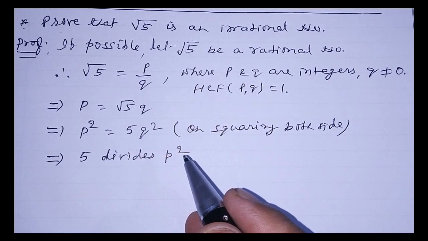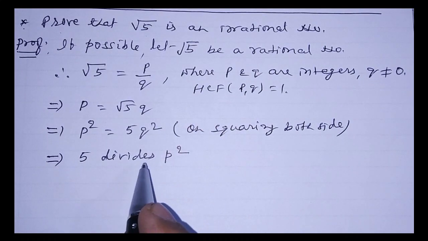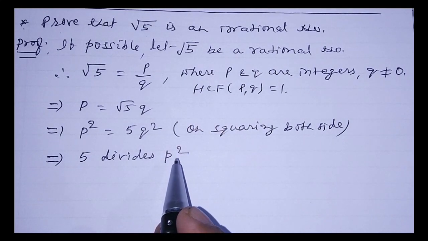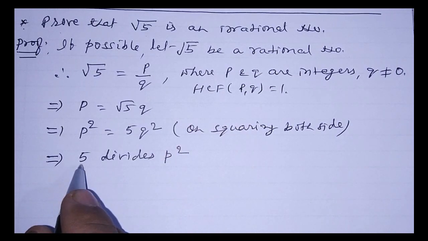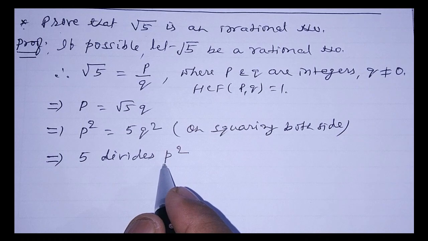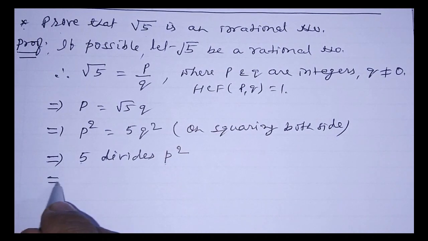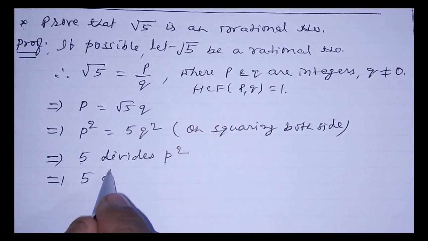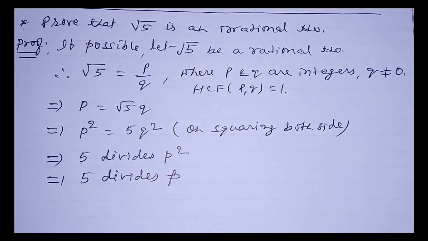And as we have done earlier in the first theorem, if P is a prime number and P divides A square, then P divides A. So 5 is a prime number and P is an integer. So 5 divides P square, it implies 5 divides P.